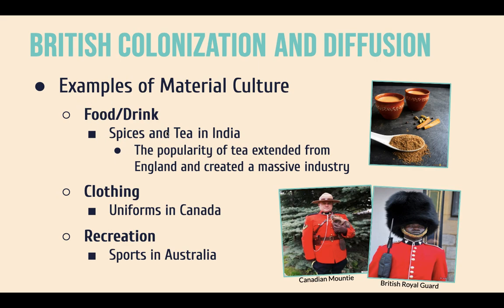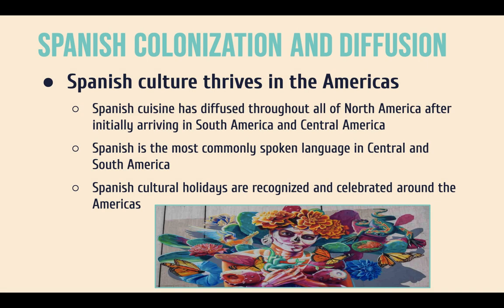And then food and drink. Interesting story here. When the British first colonized India, they found this local tea that was being made, and they expanded it into this massive economic opportunity that India actually still uses today. They're still one of the global leaders in tea exports as well as spice exports. And when you look back at English culture today, you can see the popularity of the spices and the tea that were brought back from India. So some cross diffusion happening there, right?